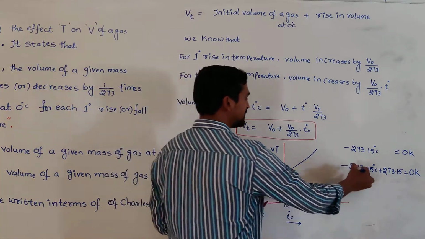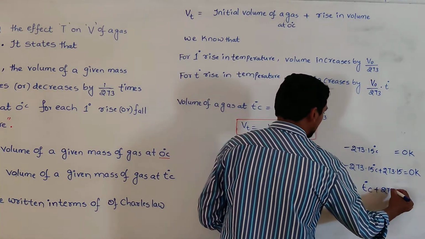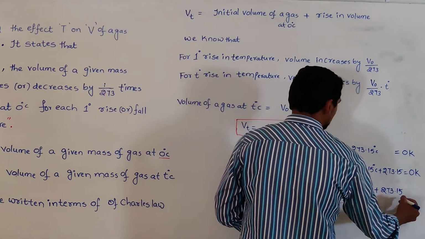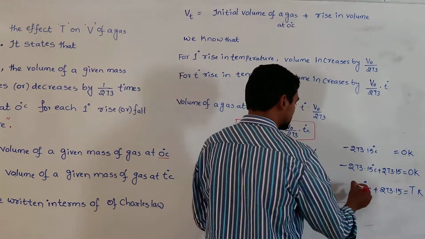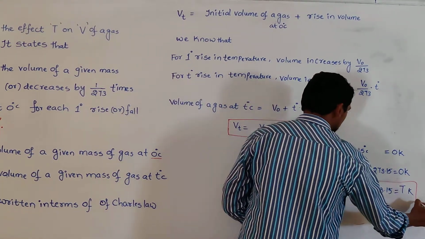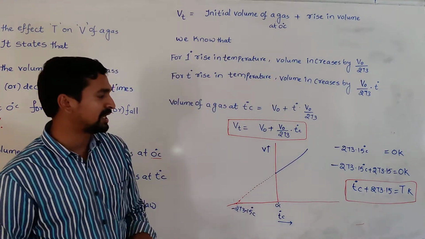So this is the temperature in degrees centigrade, and when the temperature in degrees centigrade is added to 273.15, we get the temperature in Kelvin. This is called the Kelvin temperature scale. In order to convert the temperature from degrees centigrade to Kelvin, we get the relation from this plot: degrees centigrade plus 273.15 is equal to the temperature in Kelvin.